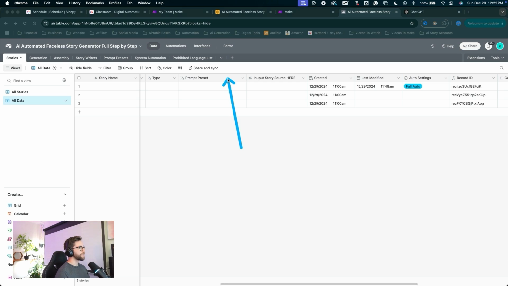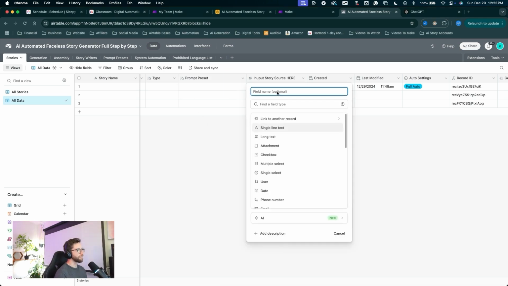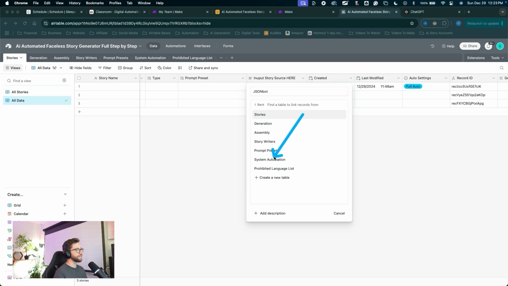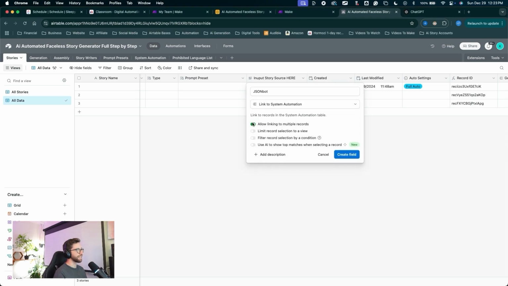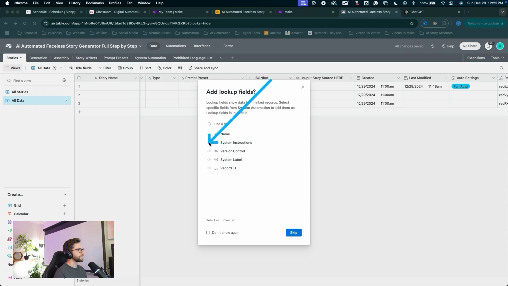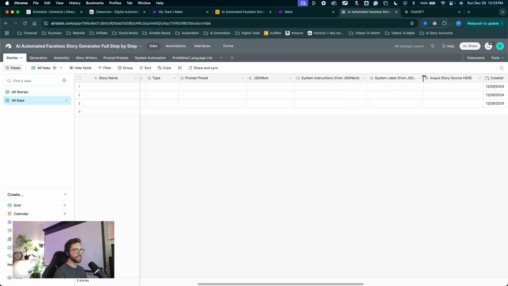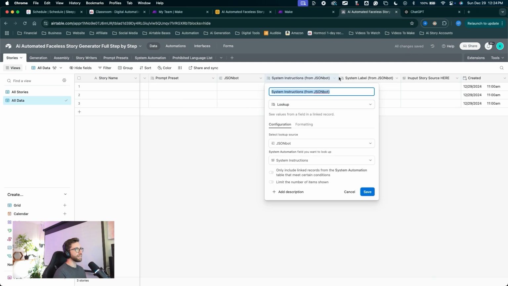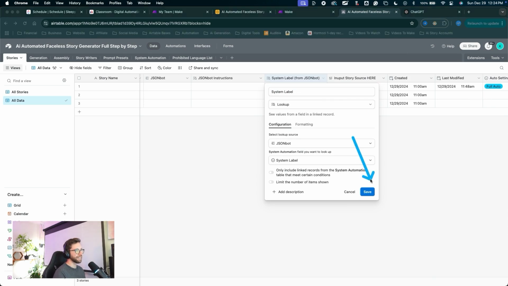I'll right click on the prompt preset field name, click insert. We're going to be getting our system automation bots. So we'll name this one JSON bot. This will be a link to another record. The system automation table, do not allow linking to multiple records. Create the field, and we want to link to system instructions and system label. Add 2 fields. Now I'll just expand out these field names so we can see the full title here. For this one, let's double click on it and name it JSON bot instructions. Click save, and double click on this one to rename it system label and click save.